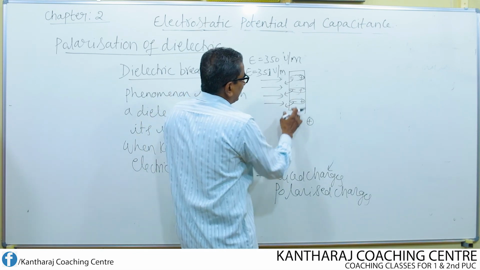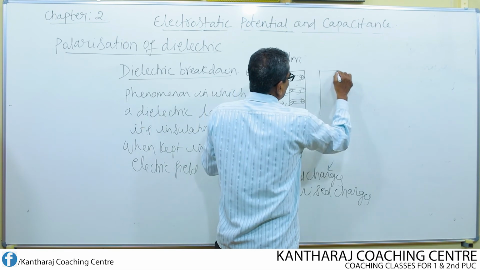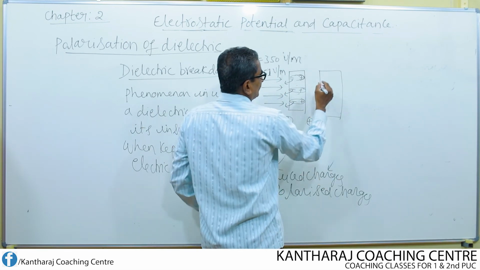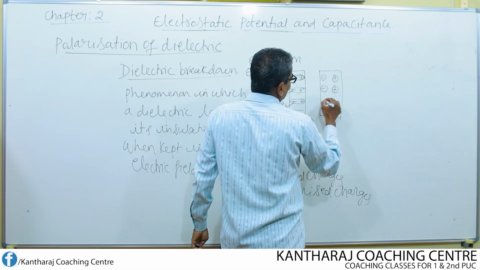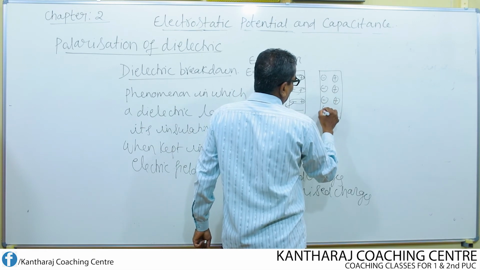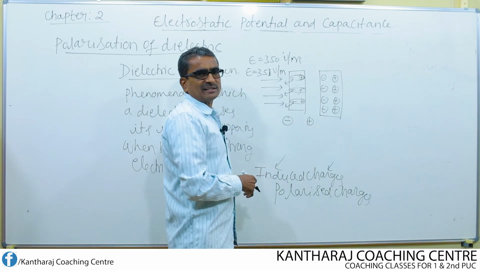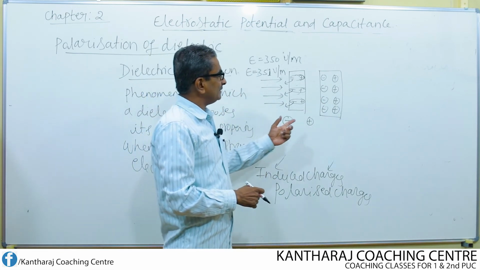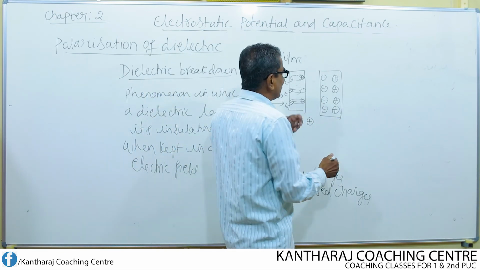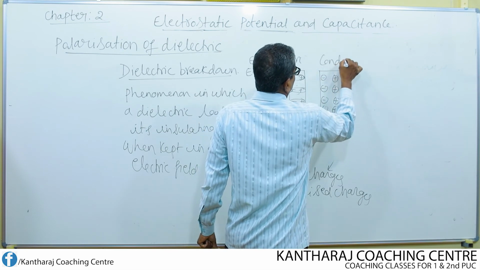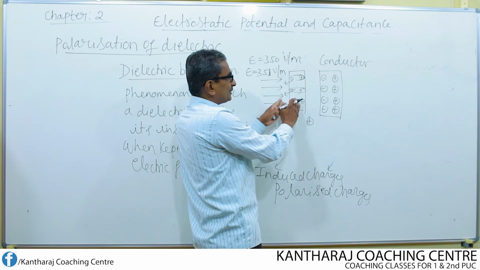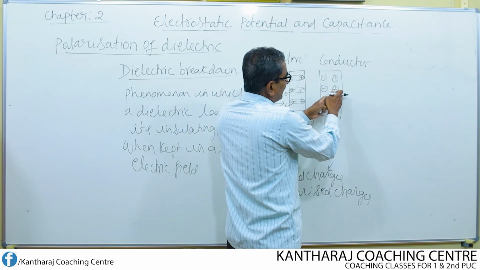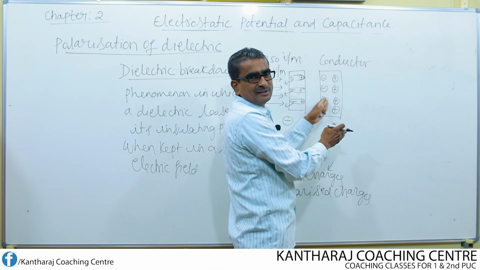When they get separated, this dielectric now contains free charges, positive and negative. When it contains free charges like this, it tends to act like a conductor. So the insulating substance has now been converted into a conducting substance.